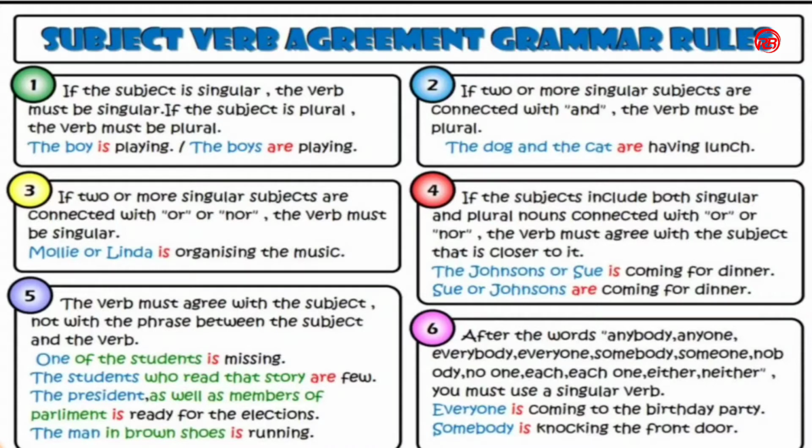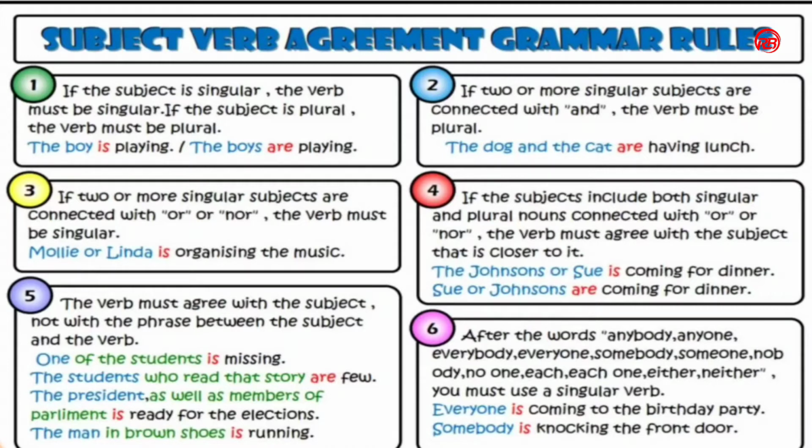In the third rule, if two or more singular subjects are connected with or or nor, the verb must be singular. Molly or Linda is organizing the music. When we use either or, the following verb must be in the singular form. So here we have used is.